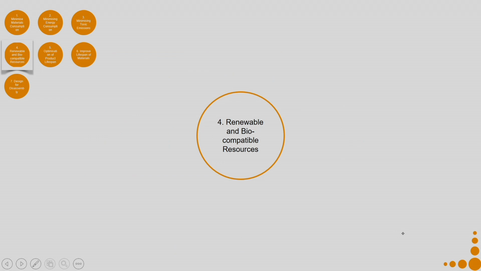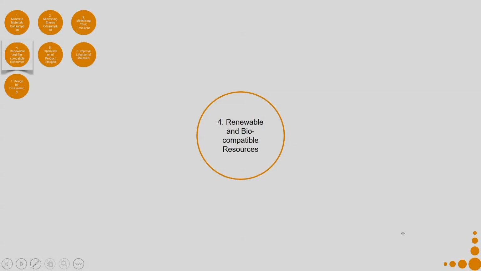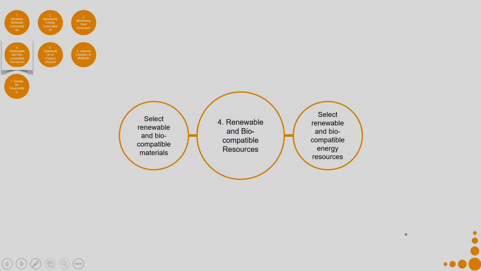So, you consider the entire life cycle of the product from pre-production up to disposal, and there should be minimization on all these different stages and in different components up till the surface finishing level. The fourth part is how do we bring in the usage of renewable and biocompatible resources. So, select renewable and biocompatible materials and energy resources.